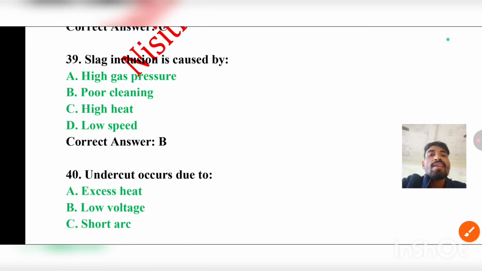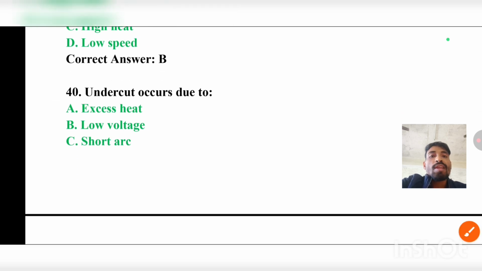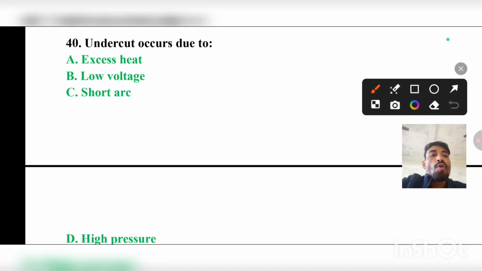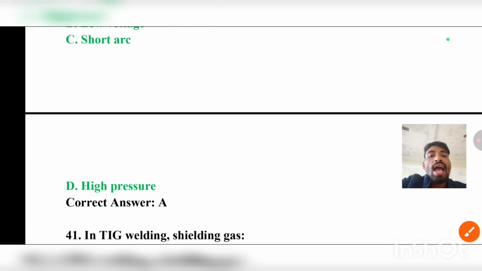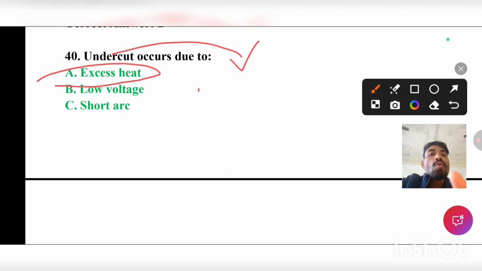Question number 39. Slag inclusion is caused by high gas pressure, poor cleaning, high heat or low speed. The correct answer will be B, that is poor cleaning. Due to poor cleaning, slag inclusion occurs. Question number 40. Undercut occurs due to excess heat, low voltage, short arc or high pressure. The correct answer will be excess heat. Due to excess heat, undercut occurs. This is a welding defect.